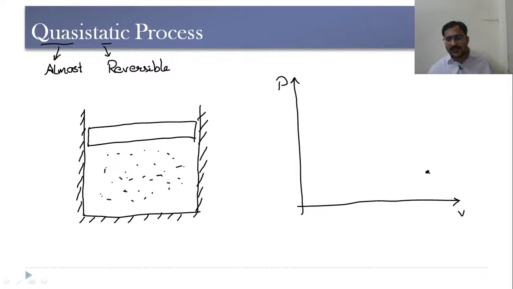Initially the gas is at position 1. Now, in order to obtain this quasi-static process, or almost reversible process, or quasi-equilibrium process, we need to apply infinitesimally small loads. So if we apply these infinitesimally small loads of negligible magnitude onto this piston, then from 1 to A the piston moves. Then another small load of the same magnitude, and the piston moves from A to B. Then another small load, and it moves from B to C.